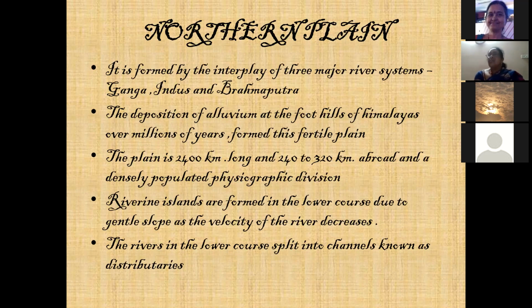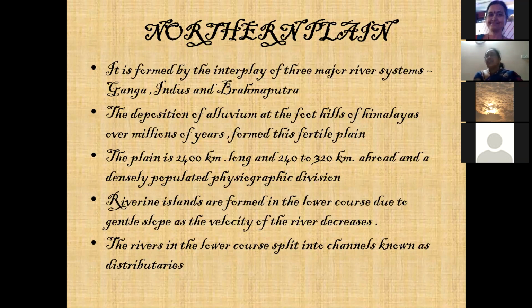Now, what made them so popular? Why are they so densely populated? It is because they are formed by three major river systems, that is the Ganga, the Indus, and the Brahmaputra. These are also called the Himalayan rivers. The deposition of alluvium. Alluvium is a sand which is considered to be very, very fertile and very good for growing the crops. Wherever you have alluvial soils, maybe in your earlier classes you have learnt about various types of soils that are present in our country.